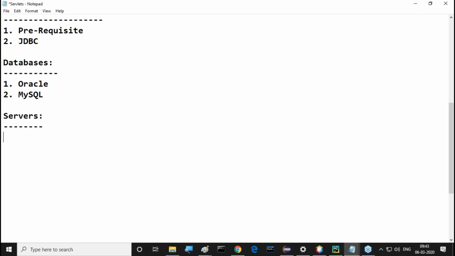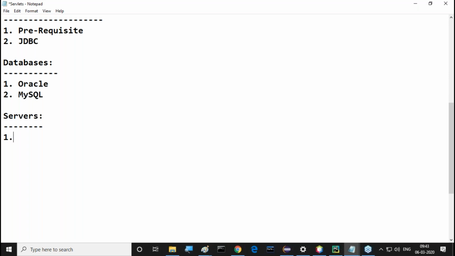But even in my classes, what I am going to do is provide nearly 4 servers. We are going to see the implementation of nearly 4 servers in our classes: how to install the 4 servers, how to use them, and how to deploy applications inside our servers. All these 4 servers we are going to see in our classes.